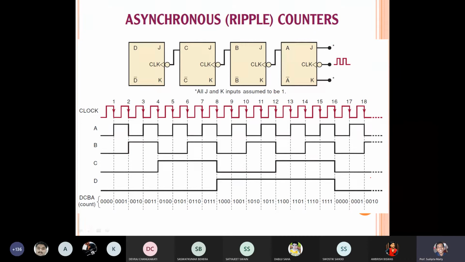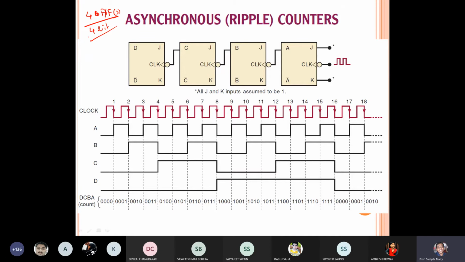Now you see here, how many flip-flops have I given? Four flip-flops are there, so it is a 4-bit register. Is it clear?